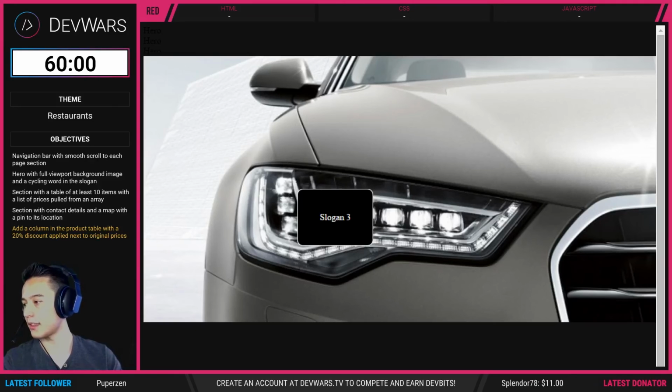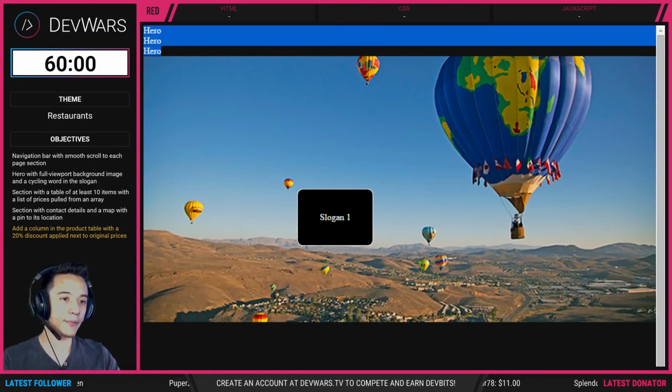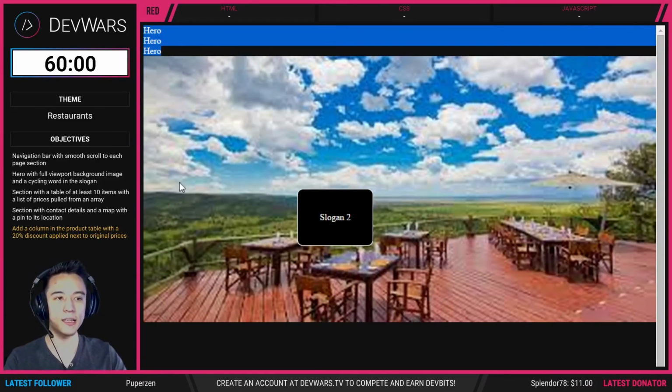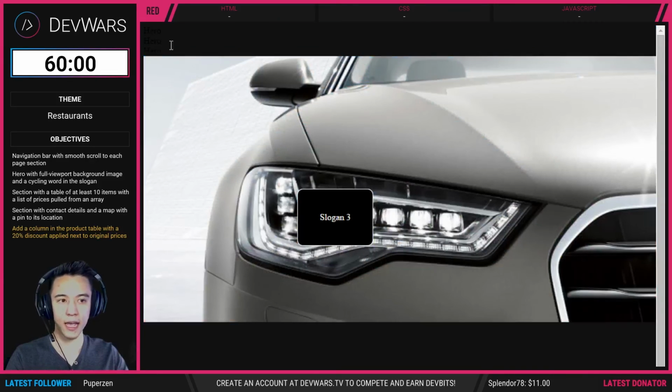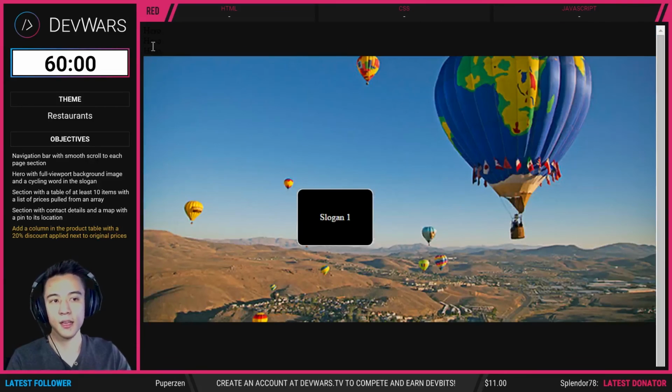Navigation bar with smooth scroll to each page section is objective number 1. I do see a navigation bar up here. I mean, you can barely see it because it is in complete black. It's black text and a black background, and it's not even clickable, so they don't get the objective there.